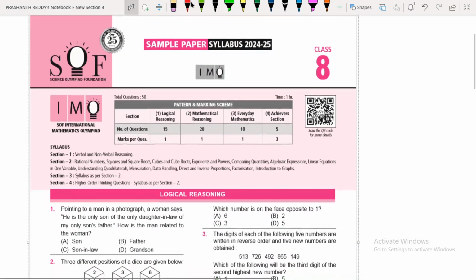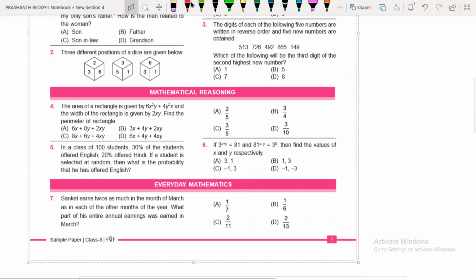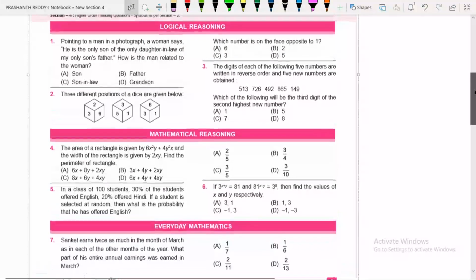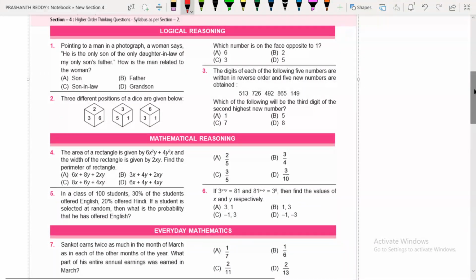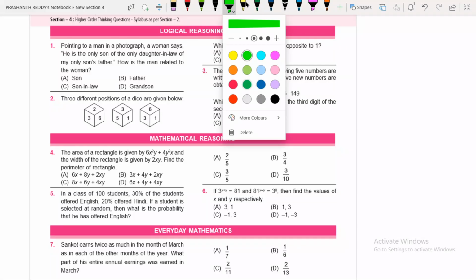So in this logical reasoning section, you just observe here, you can see the question paper. As part of the sample paper, only 3 questions are given. One is from blood relations, the next one is from dice, and the third one is from number series. Just listen, my dear children. Now we focus on blood relations.